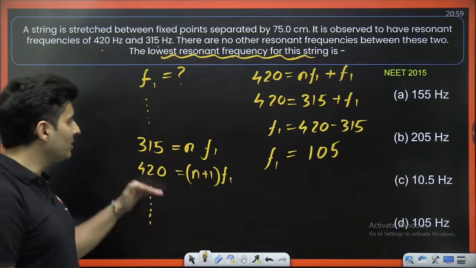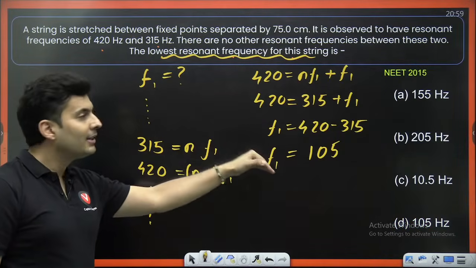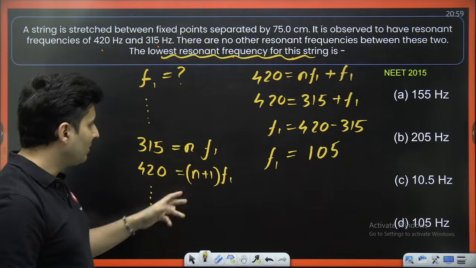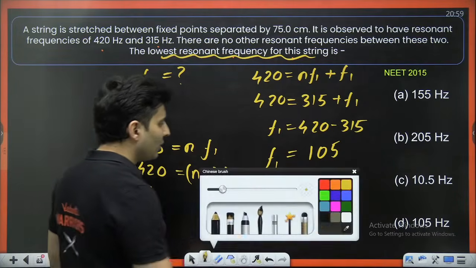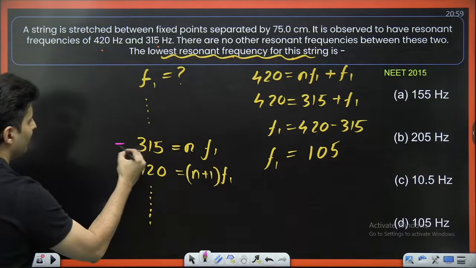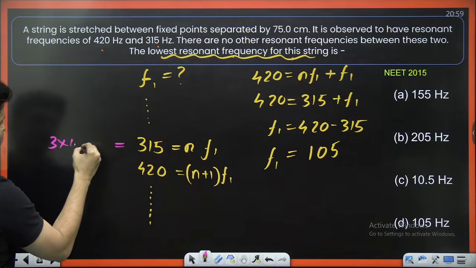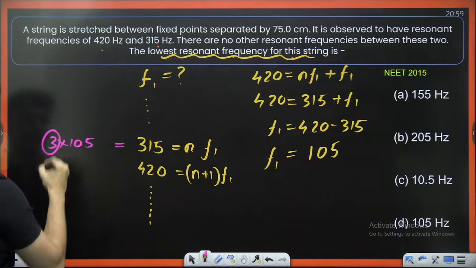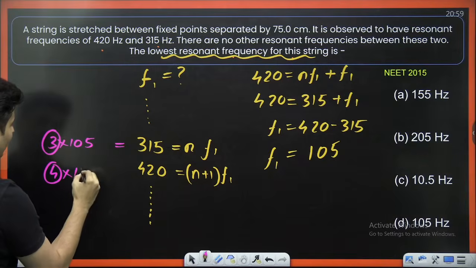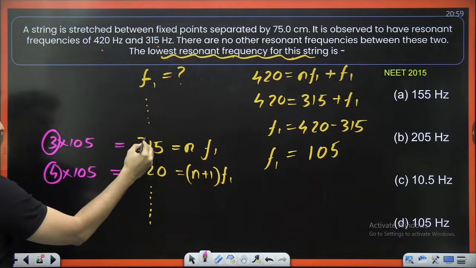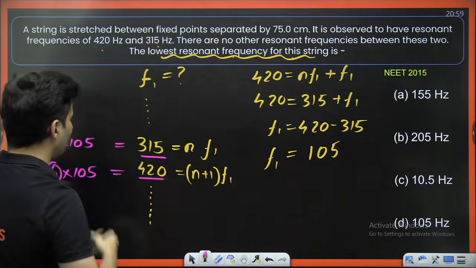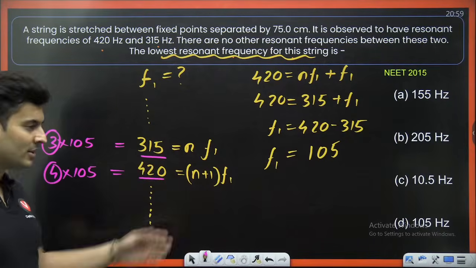Perfect. So if consecutive frequencies are present, then n will be there, then n plus 1 will be there. So obviously you can see now 315 will be 3 into 105. So this is the third harmonic. This will be 4 into 105, so fourth harmonic. So they were consecutive.